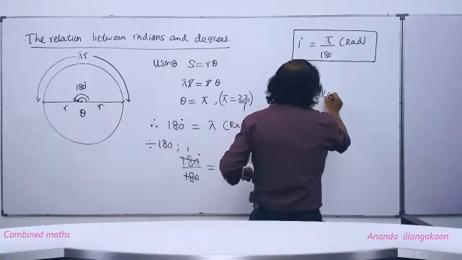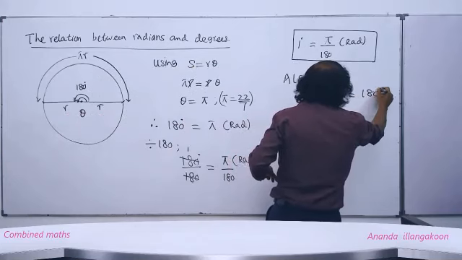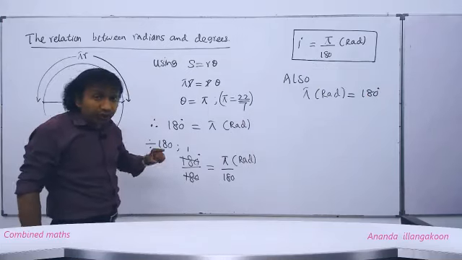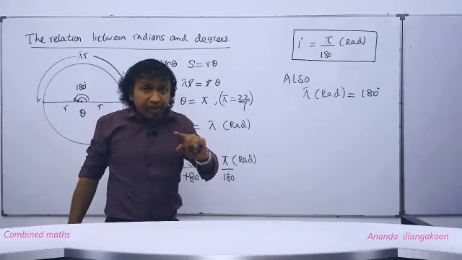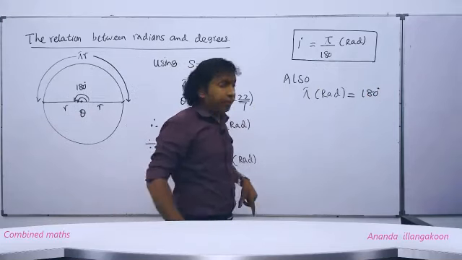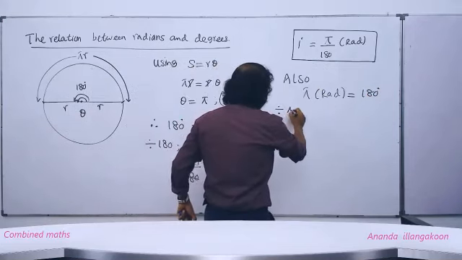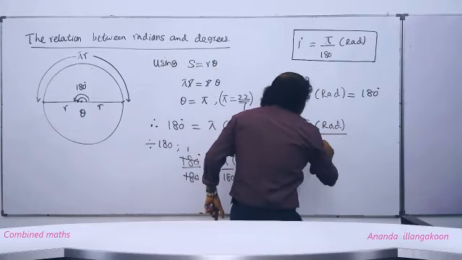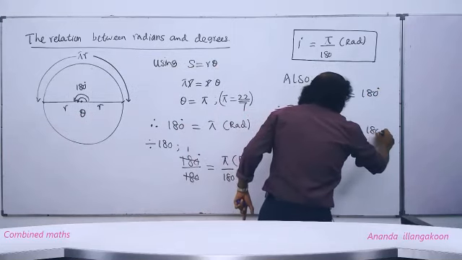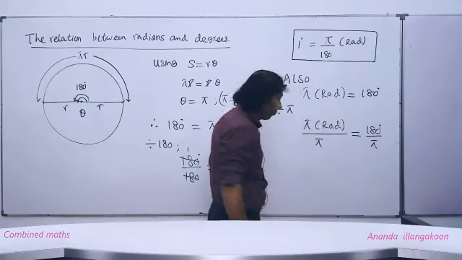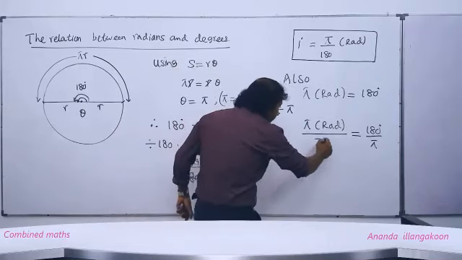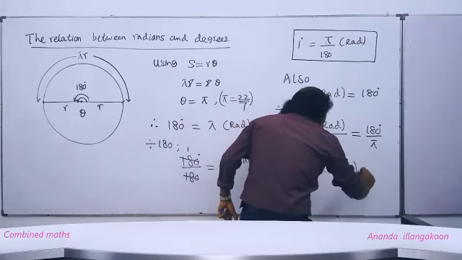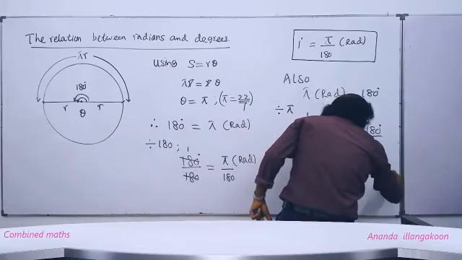Also, pi radians is equal to 180 degrees. Okay. Then to find the number of degrees in 1 radian, I am going to divide both sides by pi. Right? Then what do you get? Pi radians divided by pi is equal to 180 degrees divided by pi. Now you can cancel this and this. We get 1. 1 radian, therefore, is equal to 180 degrees divided by pi.